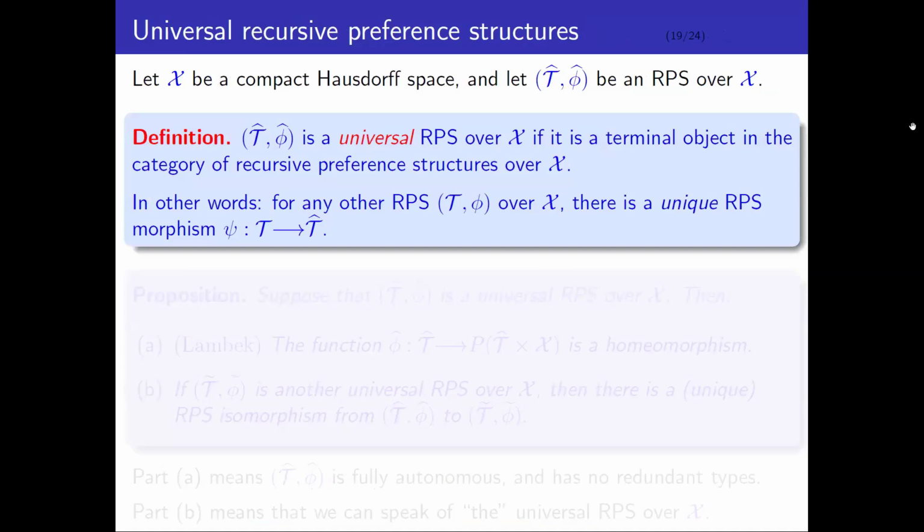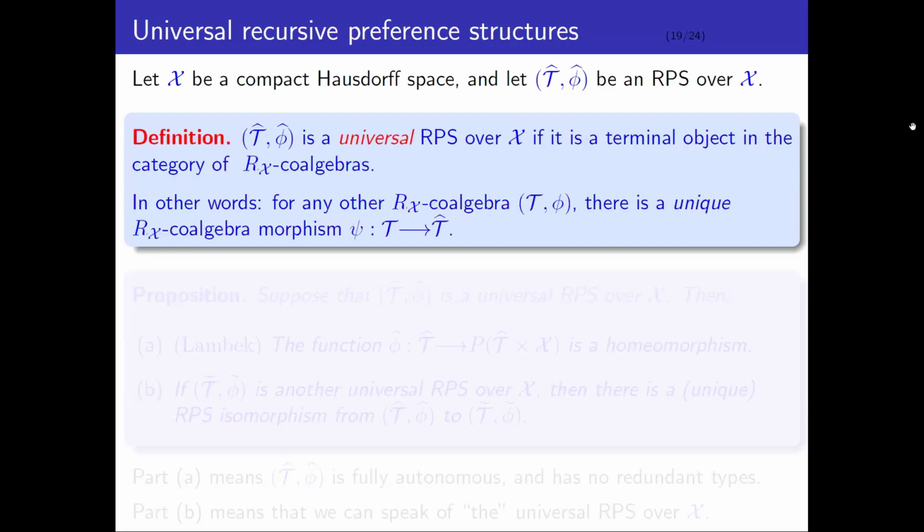T hat, phi hat is a universal recursive preference structure over X if it is a terminal object in the category of recursive preference structures on X. Of course, what that means is for any other recursive preference structure T, phi over X, there is a unique recursive preference structure morphism psi hat mapping T into T hat. And since I've just finished saying that these are co-algebras, I could equivalently say that a universal RPS is a terminal object in the category of Rx co-algebras.